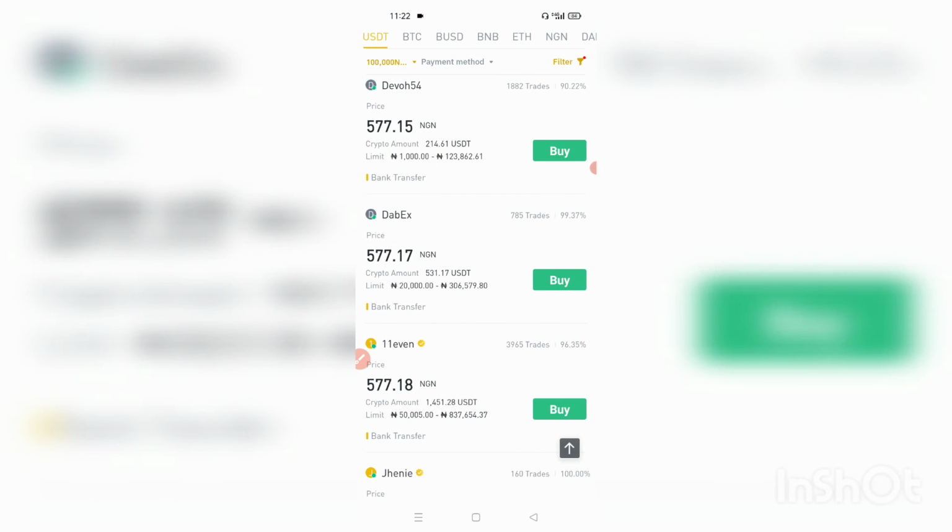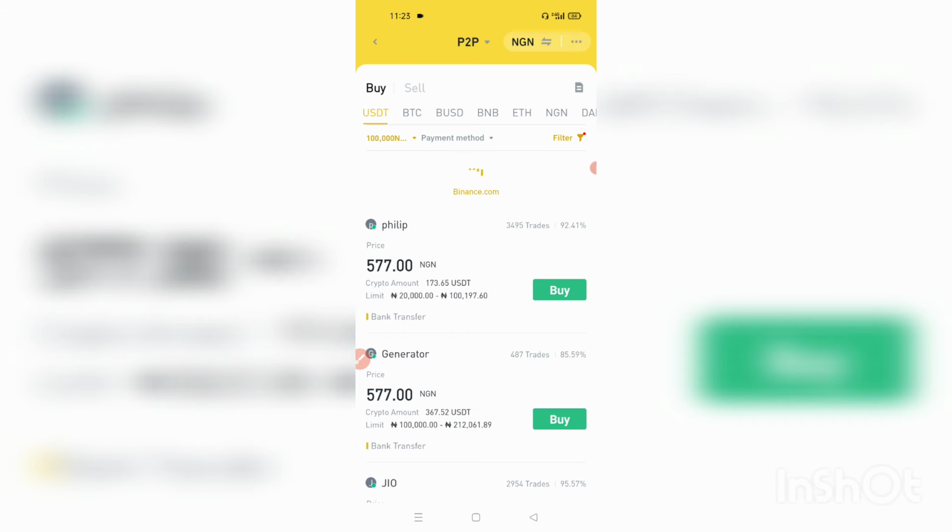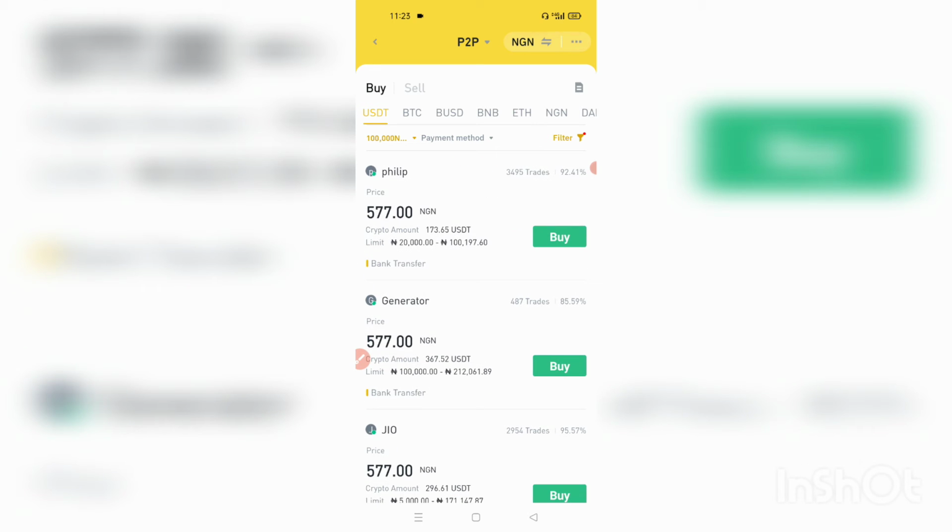These are the due diligence you do to be sure you're safe. Now, why didn't I continue with that transaction? Because this guy may be genuine. However, the fact that he doesn't want to use the same phone he submitted to Binance to engage in this transaction is already a red flag for me. That's why I'm not going to continue. I want to continue with somebody that has the same phone number he has submitted and verified with Binance, and then the same account number he has submitted and verified with Binance. That's the way that if I have an appeal, I can have a ground to appeal.